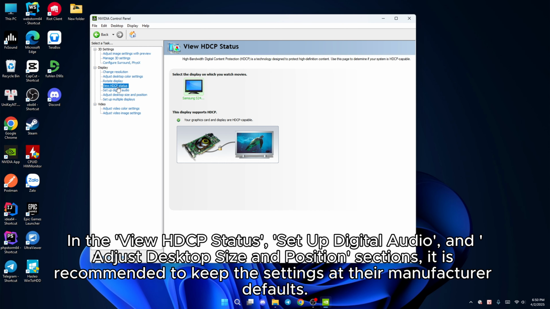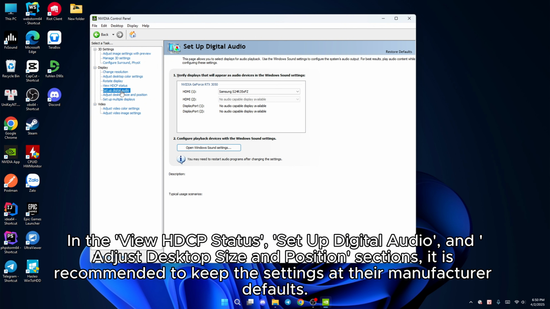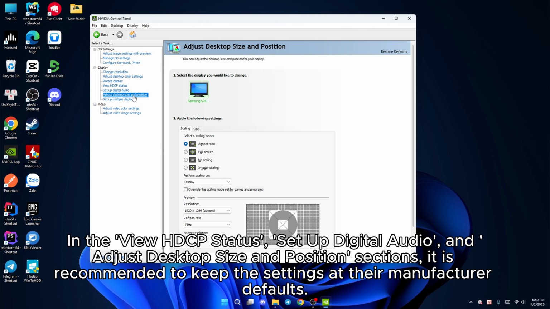In the View HD CP status, Set up digital audio, and adjust desktop size and position sections, it is recommended to keep the settings at their manufacturer defaults.